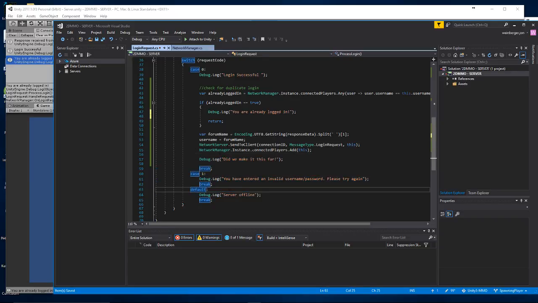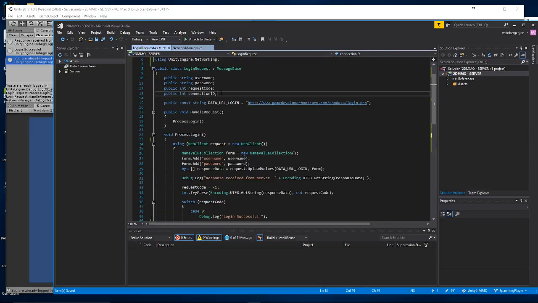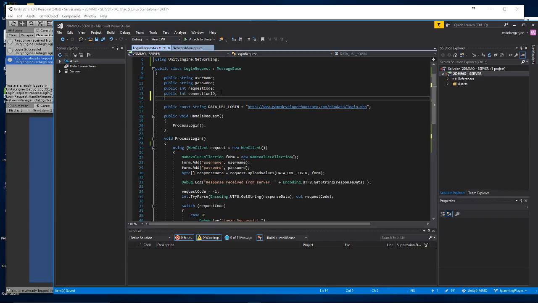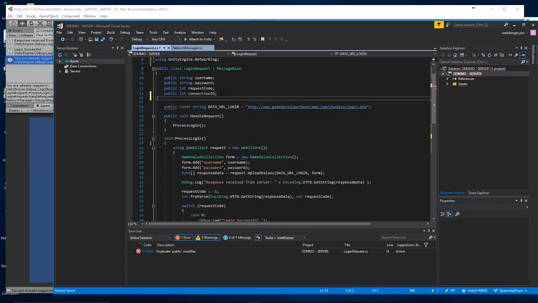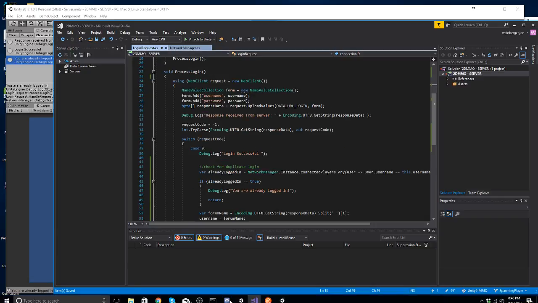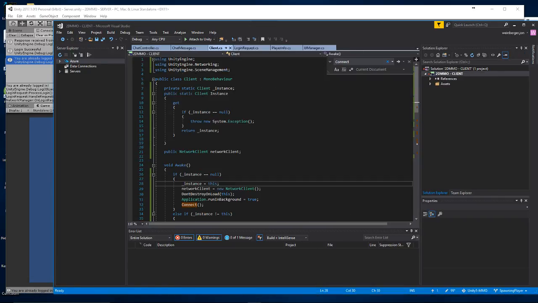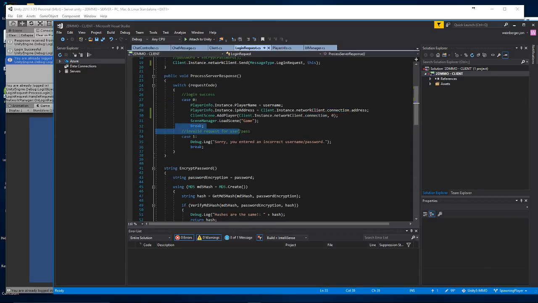So what I'm going to do, let's see here. We need to create another field that's going to have information for us. We're already parsing the request codes. Oh, and actually, we can do this through request codes, because if you look on the client, we're also using request codes in our login request. We parse the request codes: login success, invalid request for user, and then default. So we can know.